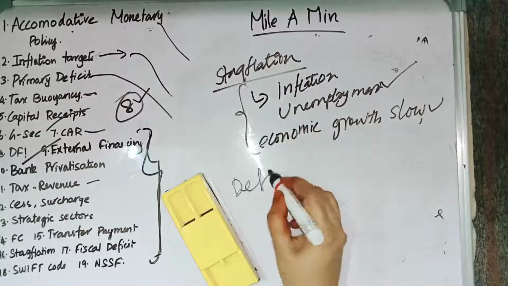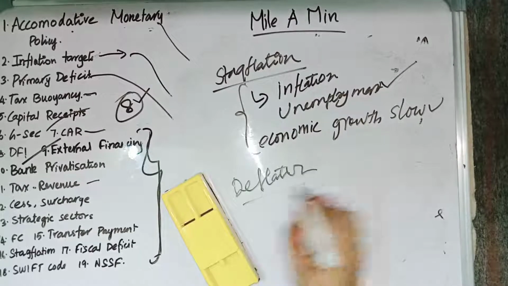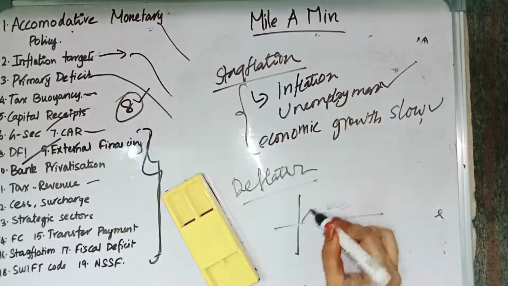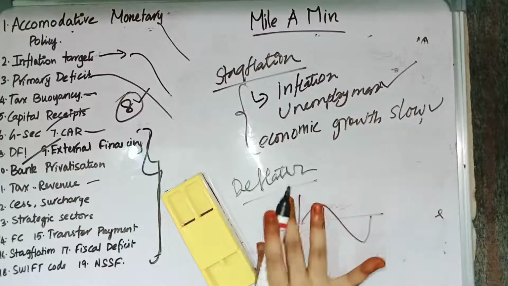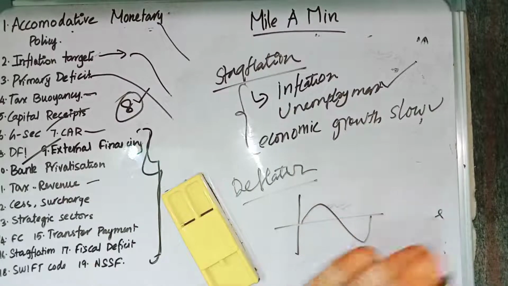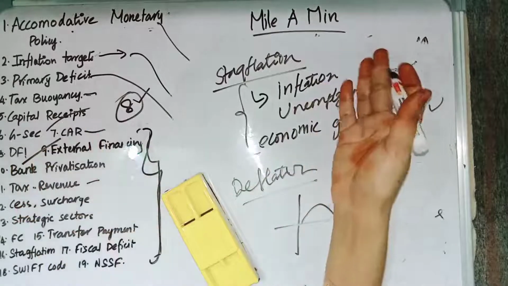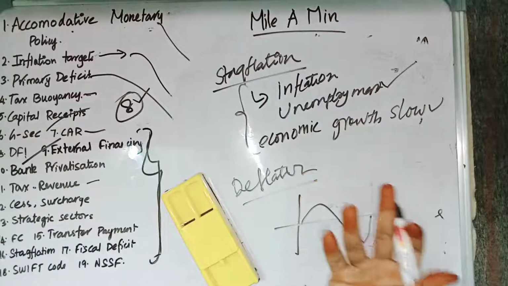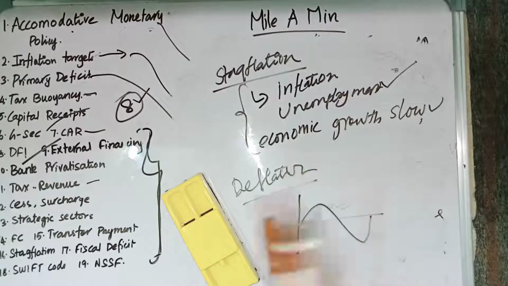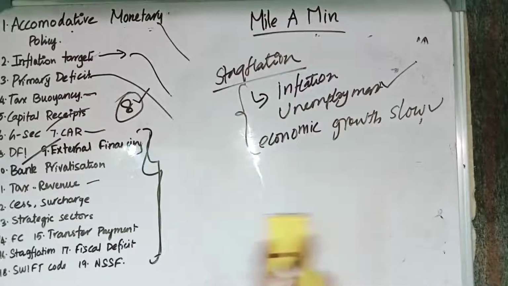Whereas in deflation, the inflation will be below zero. The price of the commodities will fall below its normal level. So deflation is exactly opposite to that of inflation. Whereas stagflation is a condition in which there will be inflation, unemployment, as well as slow economic growth. So those are the things relating to stagflation.